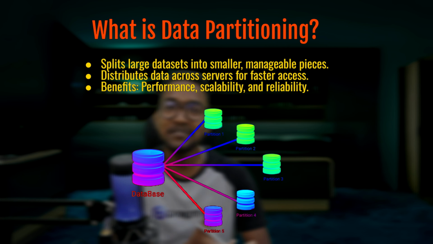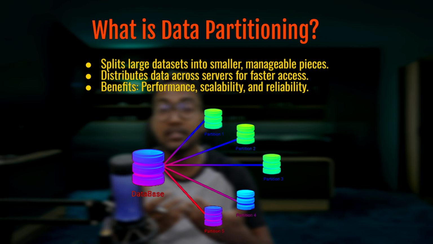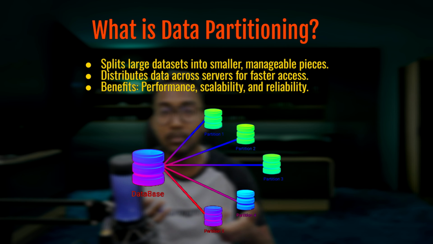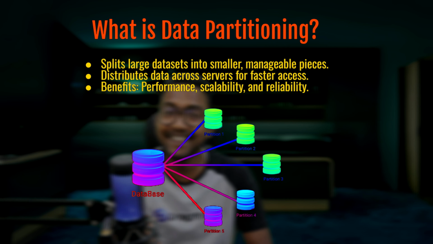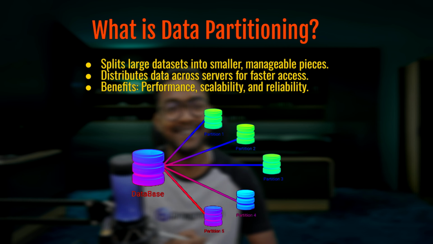If one server goes down, it doesn't bring the whole system to a halt, as the data is spread across multiple servers. In summary, partitioning helps in three major areas: performance, scalability, and reliability. It's a crucial technique that ensures that systems remain efficient even as the volume of data they handle increases exponentially. Let's try to understand this further in the next slide with a real world example.